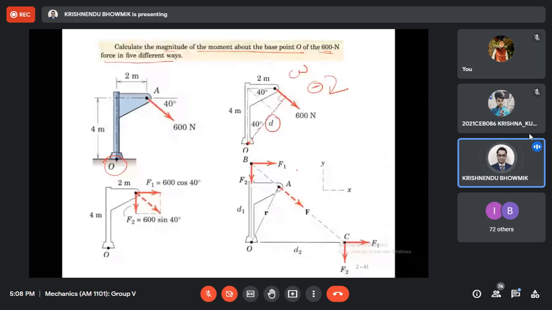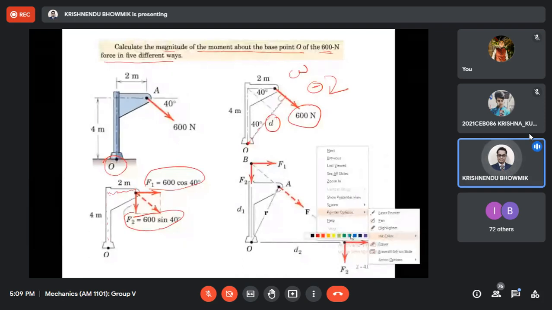Next one, I can decompose this 600 Newton force into horizontal and vertical component. If it is the vertical component, from this I can measure this distance, and it is given 2 meter.